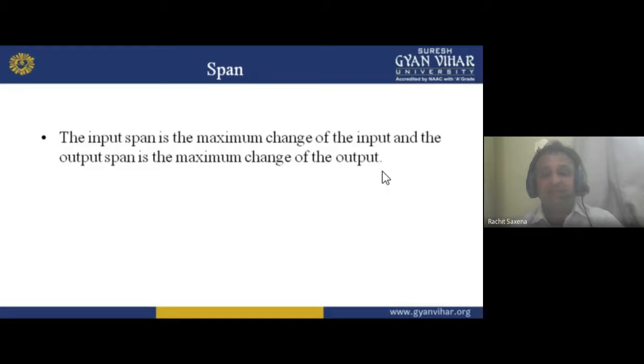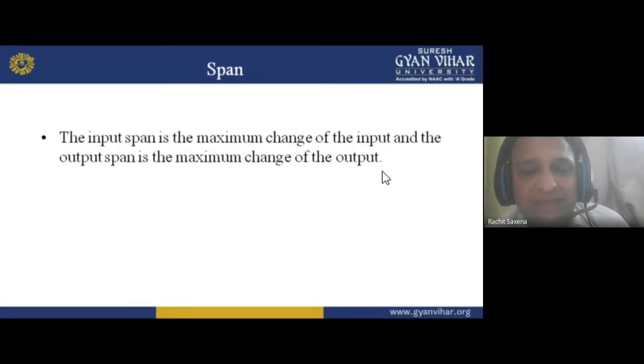Now span. Basically, span we can say is a gap in a simple way. If I take an example that I have to run 100 meters, or I have to run from one house to a second house, and the distance between the first house and the second house is 100 meters, so that gap of 100 meters comes in the category of span. So span is what? 100 meters from one house to the second house. I hope you understand this thing.